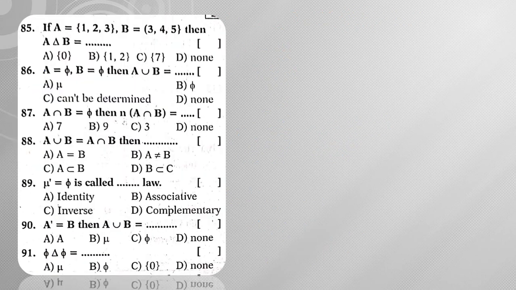Next, moving on to question number 85. If A is equal to set of 1, 2, 3 and B is equal to set of 3, 4, 5, then A delta B is equal to... A delta B can be written as A union B minus A intersection B. So what is A union B?